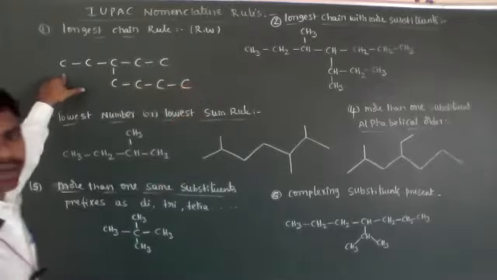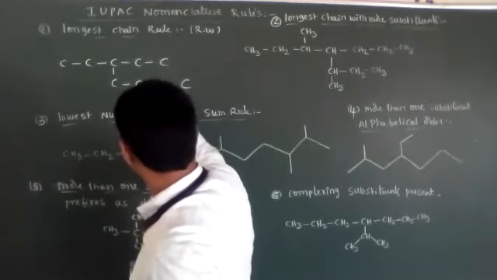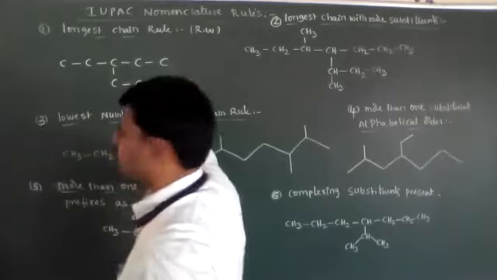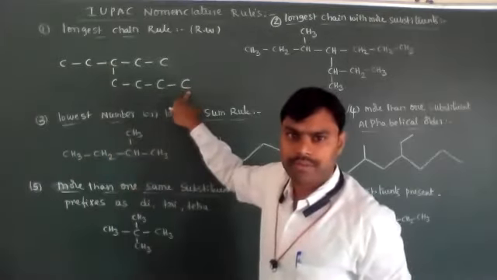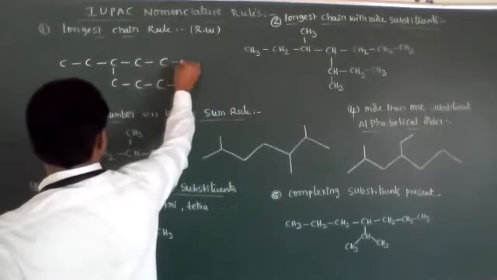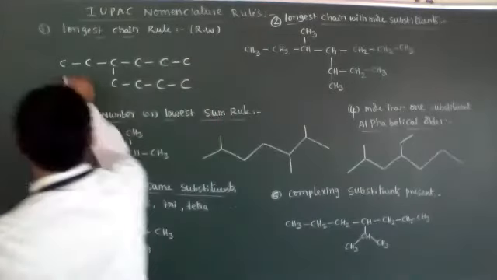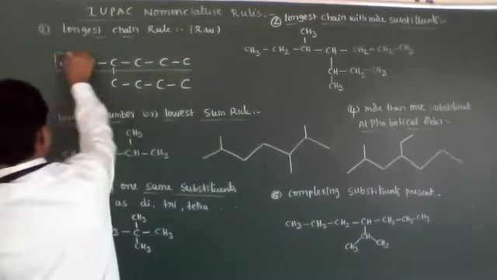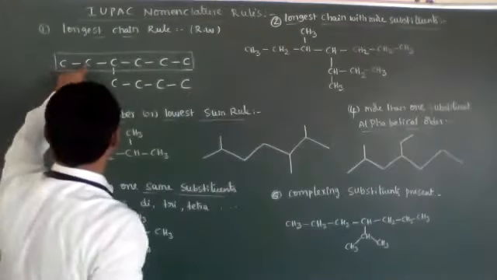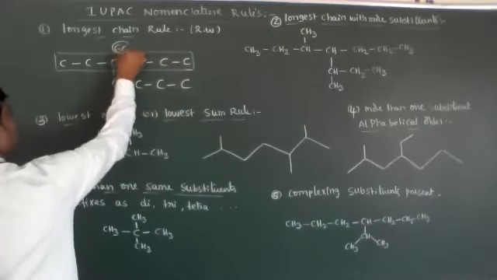I am writing the carbon connectivity only. 1, 2, 3, 4, 5, 6, 7. Otherwise you write one more carbon. Now how many carbons in the longest chain? This way 1, 2, 3, 4, 5, 6, this is 6 carbons.